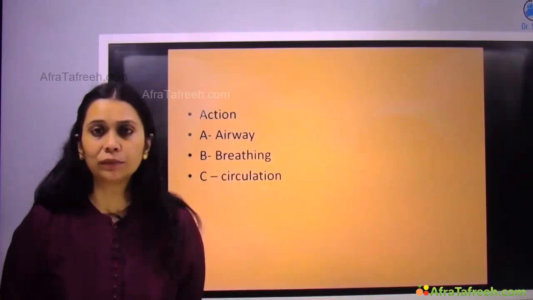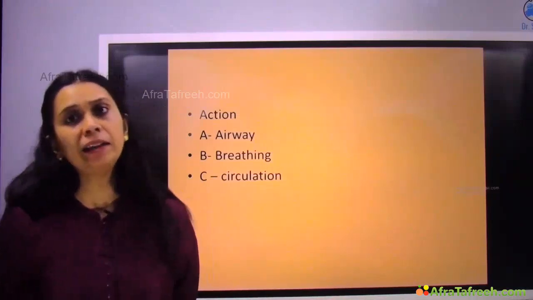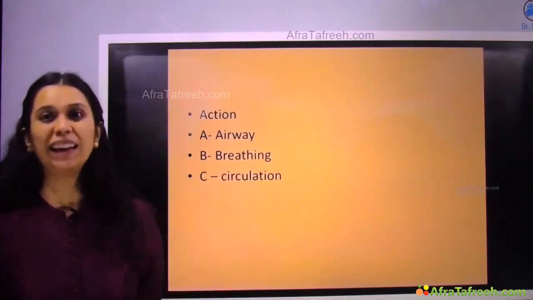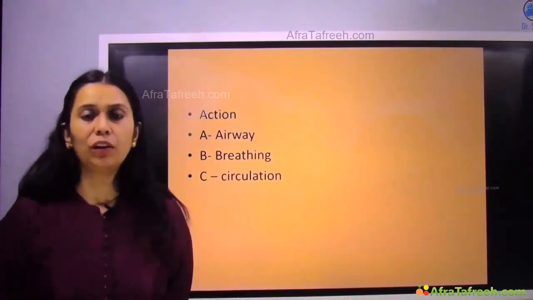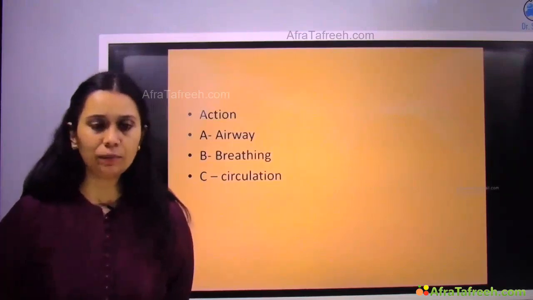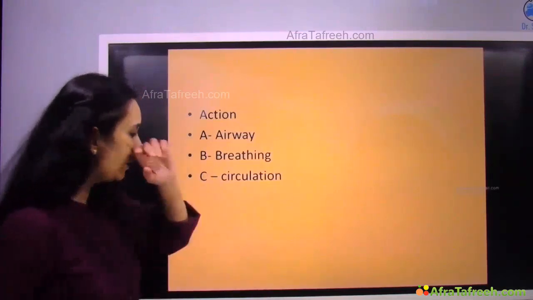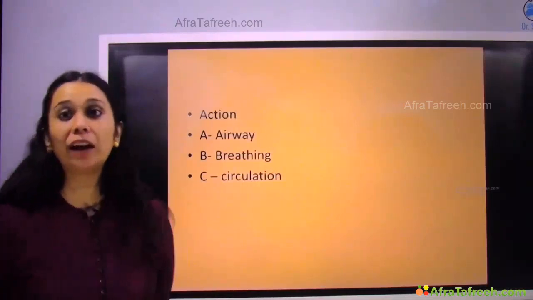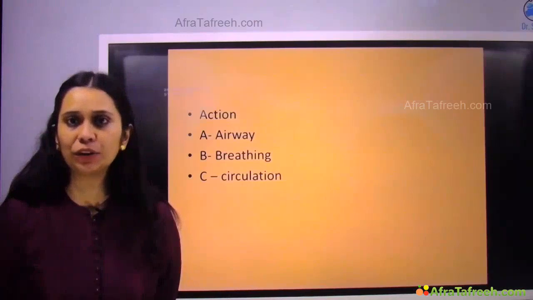And as I told, as in any emergency medicine patient, primary survey, initial stabilization, ABC. We have to go for airway, breathing, circulation. Now if the patient is stuporous or comatose, we have to secure the airway to prevent any aspiration.